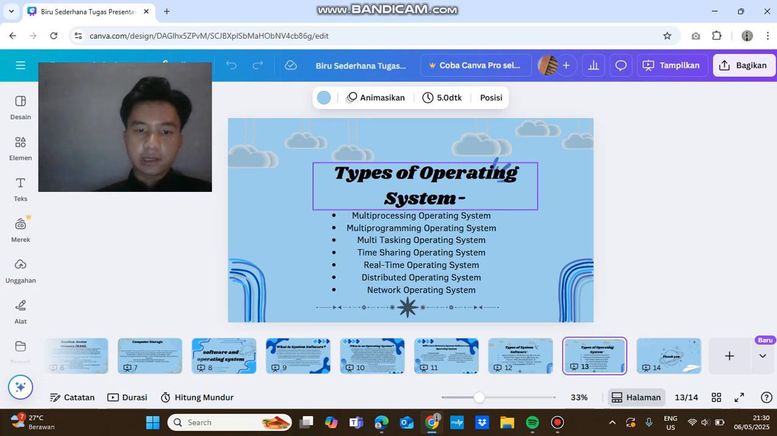Types of operating system: multiprocessing operating system, multiprogramming operating system, multitasking operating system, time sharing operating system, real-time operating system, distributed operating system, network operating system.